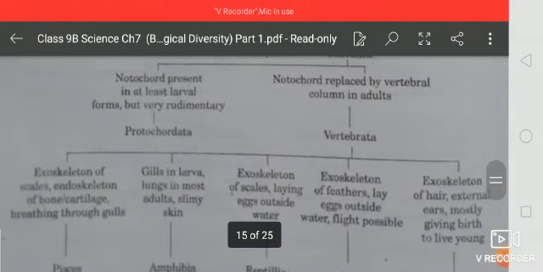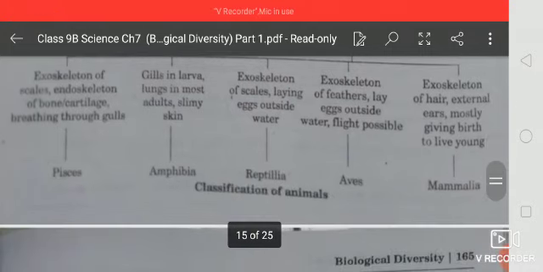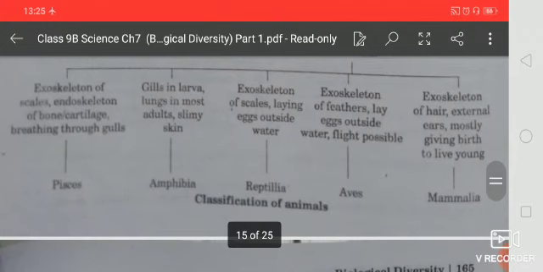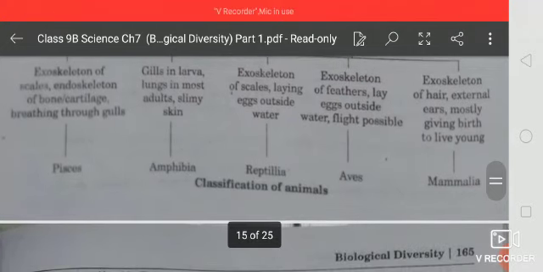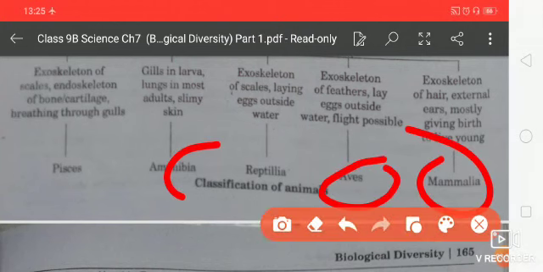The main advanced classification of Chordata is Vertebrata. Vertebrata have an exoskeleton of scales and an endoskeleton of bones and cartilage, found in Pisces. It is divided into fishes, amphibians, reptiles, aves and mammalia.